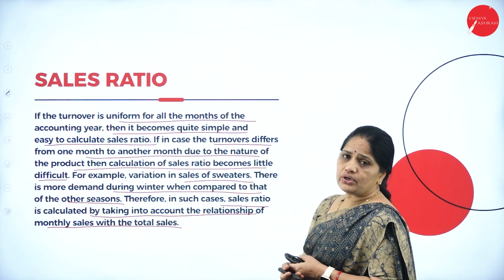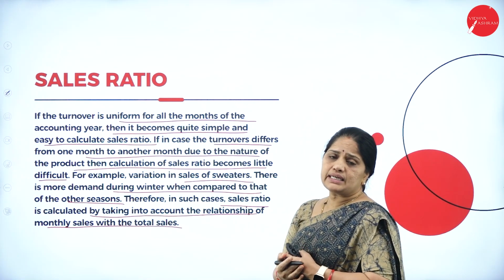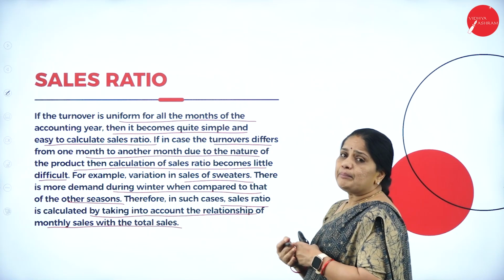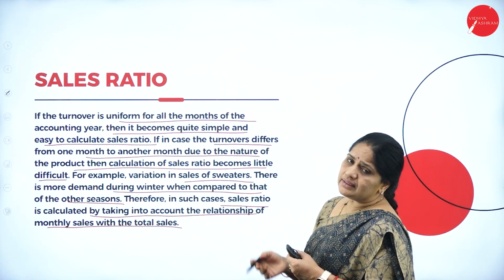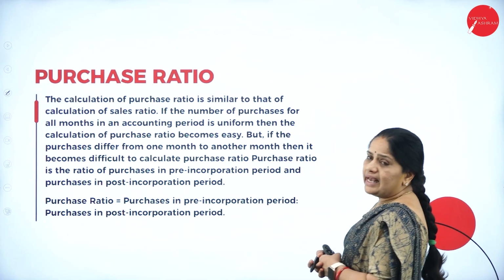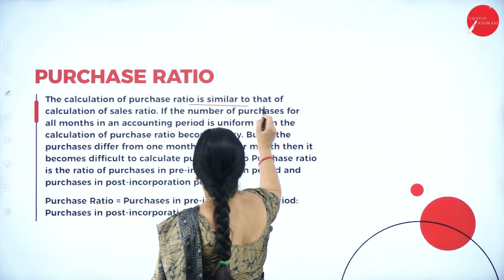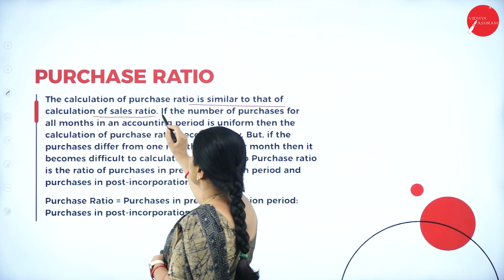So, the sales ratio: if the sales are uniform throughout the year, then the sales ratio can be calculated easily. But if they vary, then we have to make the necessary adjustments. Then the next one is the purchase ratio. The calculation of the purchase ratio is similar to that of the sales ratio.